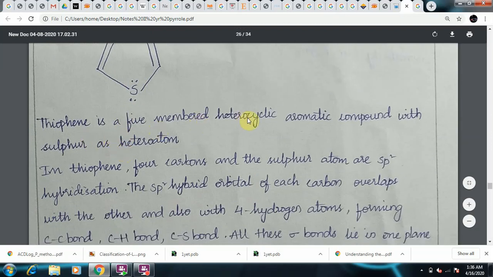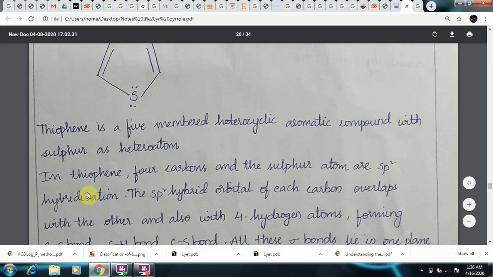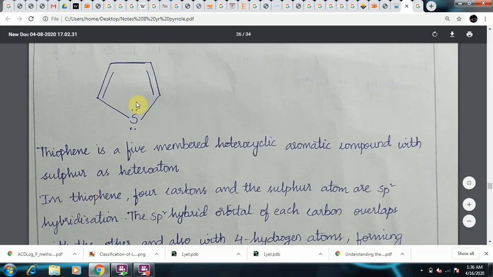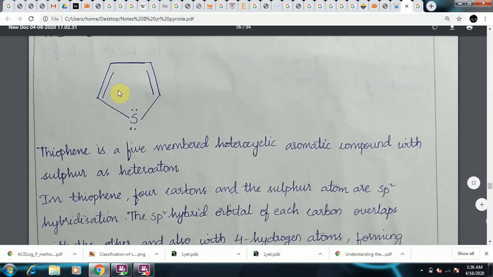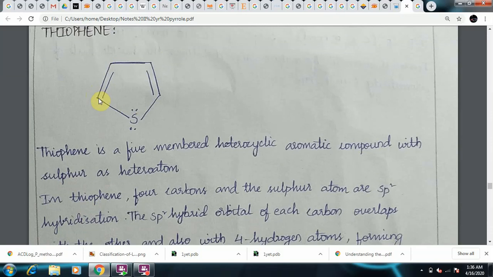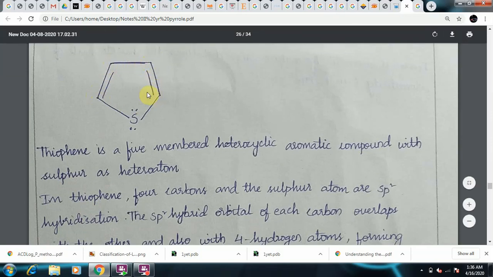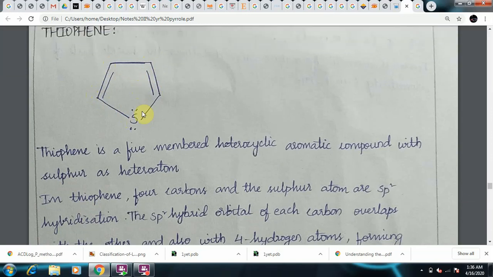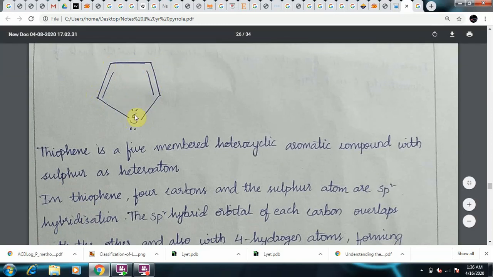Thiophene is a 5-membered heterocyclic aromatic compound with sulfur as the heteroatom. In thiophene, the 4 carbon atoms and the sulfur atom are sp2 hybridized. As you can clearly see from this structure, there are 4 carbon atoms, 1, 2, 3, 4, which form bonds with sulfur to form a cyclic structure. It is aromatic, it is heterocyclic, the heteroatom is sulfur, and the hybridization of this molecule is sp2.